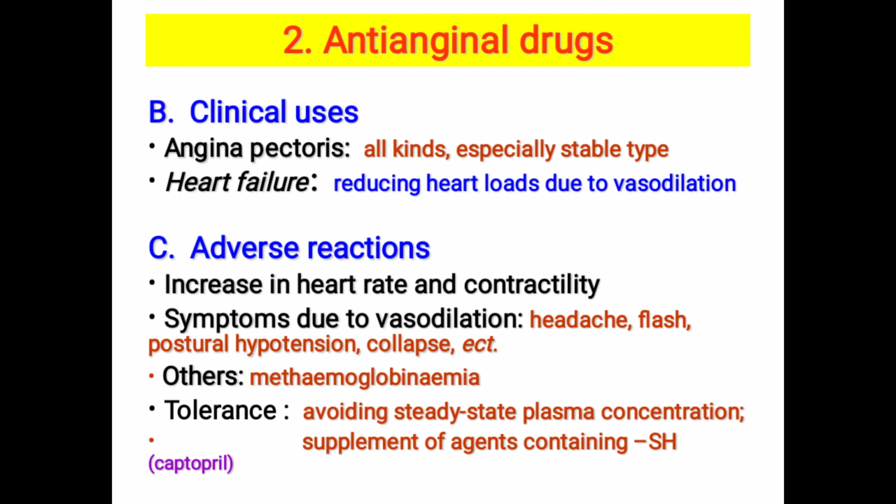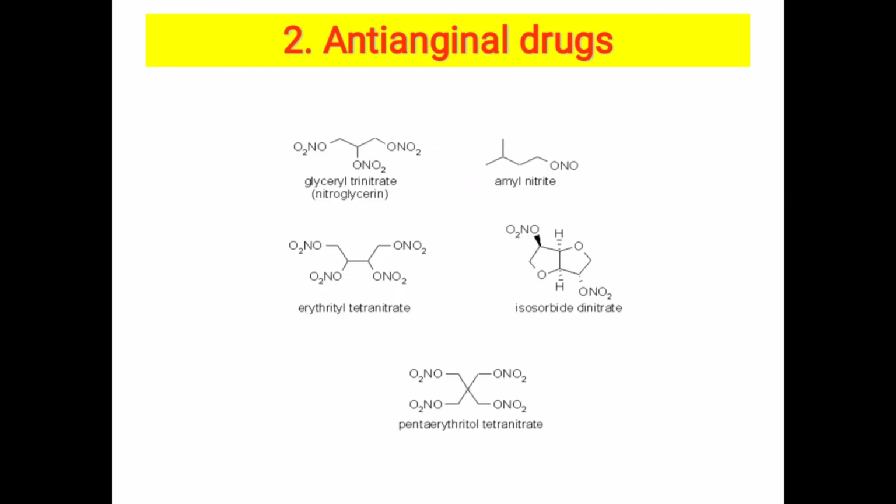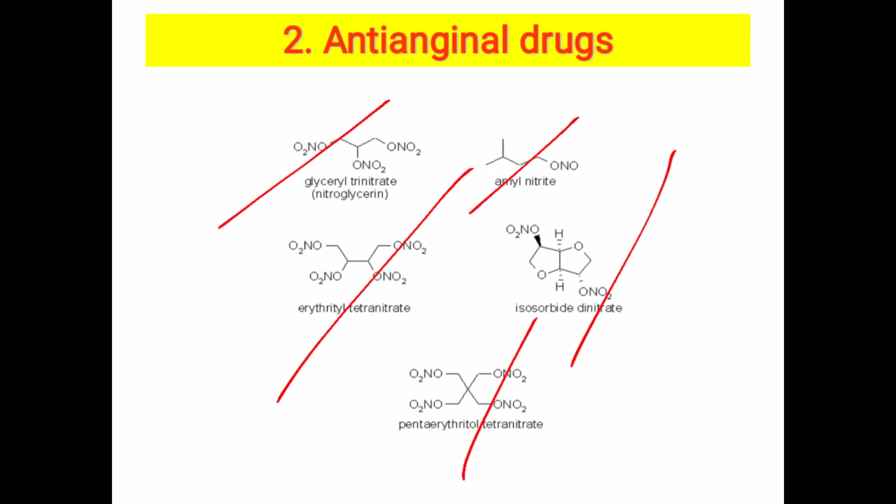The nitrate derivatives are used for all kinds of angina pectoris. In heart failure also they can be used. These are the examples: glyceryl trinitrate or nitroglycerin, amyl nitrite, isosorbide nitrate, erythrityl tetranitrate, pentaerythritol tetranitrate. So these are the useful antianginal drugs which release nitric oxide, which causes the vasodilation.